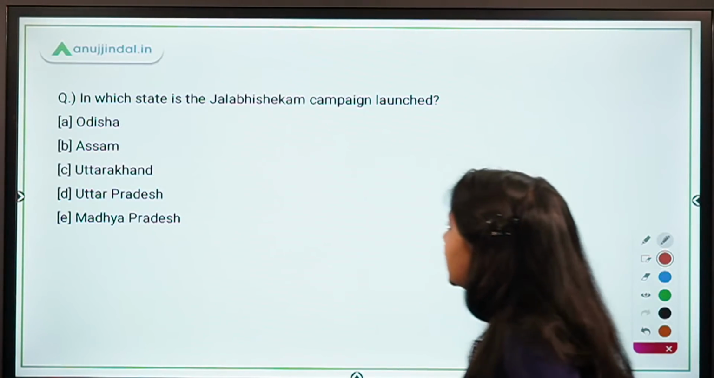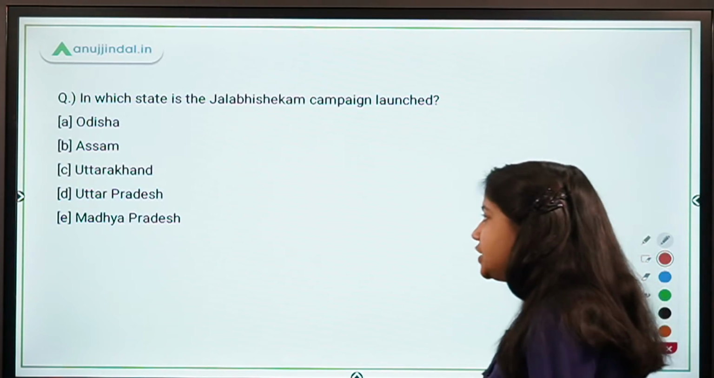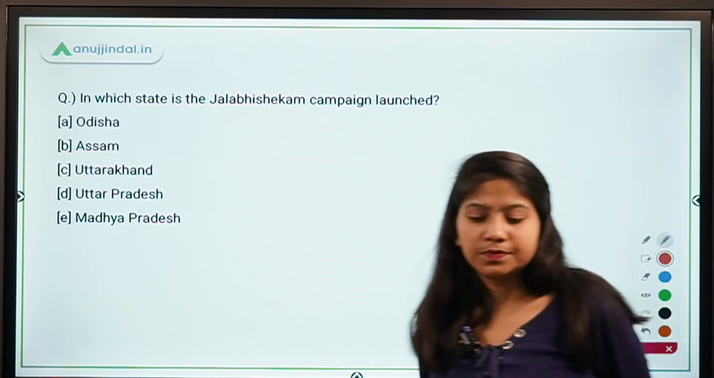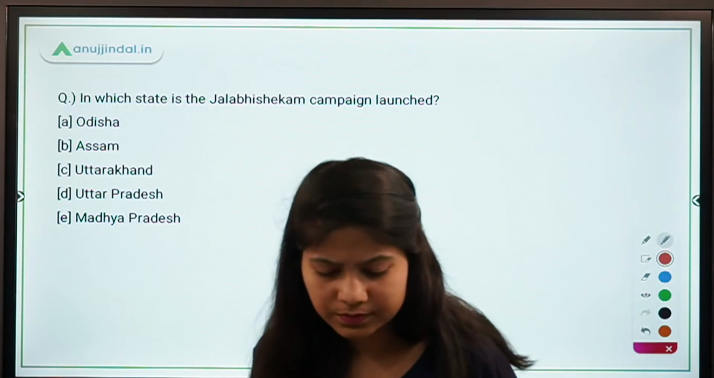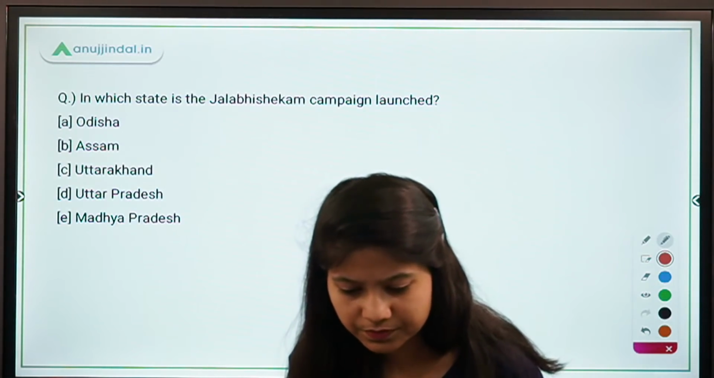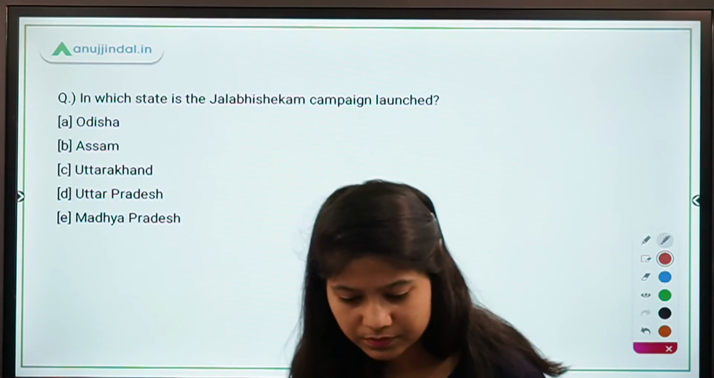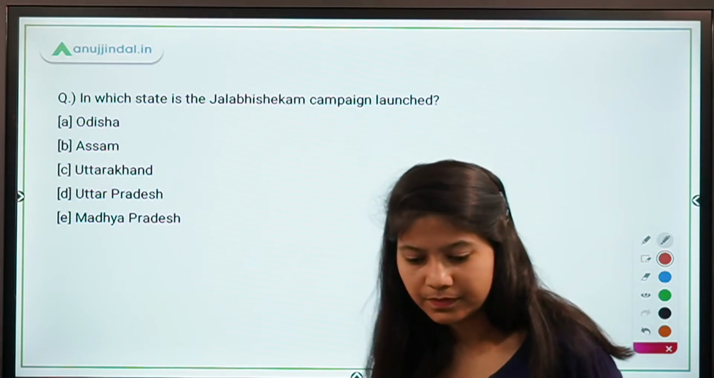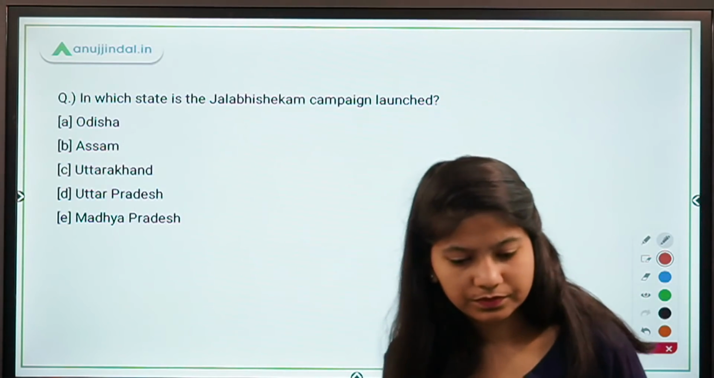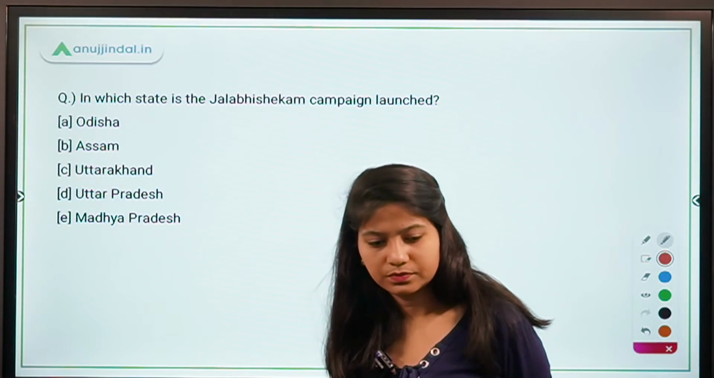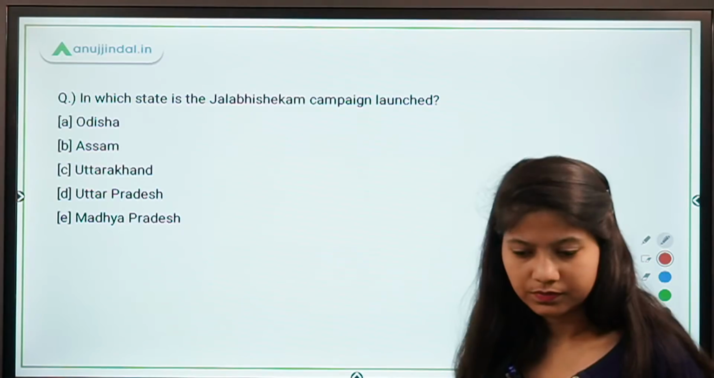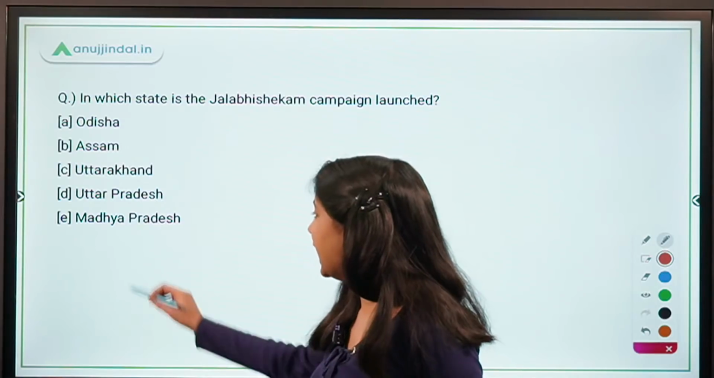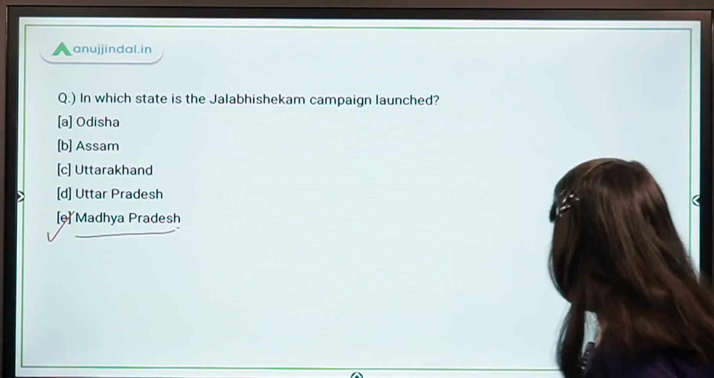In which state is the Jal Abhishekam campaign launched? Odisha, Assam, Uttarakhand, Uttar Pradesh, and Madhya Pradesh. Okay, absolutely right guys, it's Madhya Pradesh.